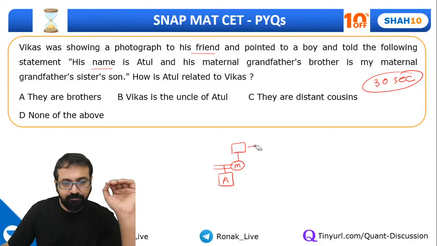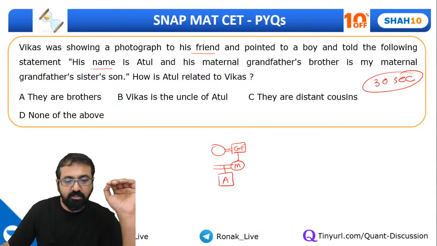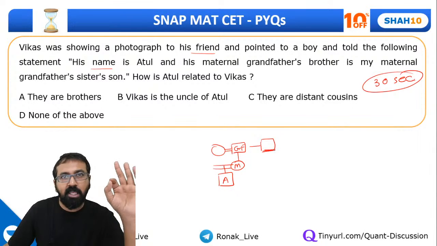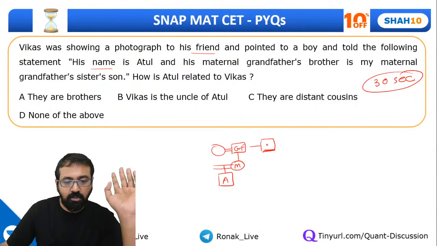Okay, let me just write it this way. So this is the maternal grandfather, and the maternal grandfather's brother. Okay guys, this also remains maternal grandfather, by the way. For Atul, this is not uncle, it will remain maternal grandfather only.